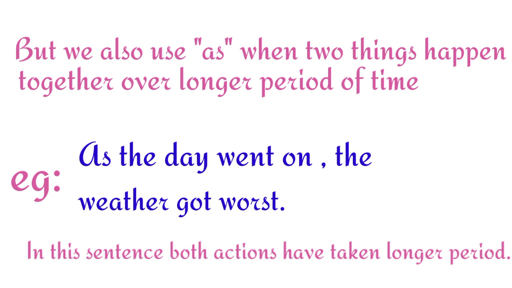But we also use as when two things happen together over a longer period of time. As the day went on, the weather got worse. In this sentence, both actions have taken a longer period.